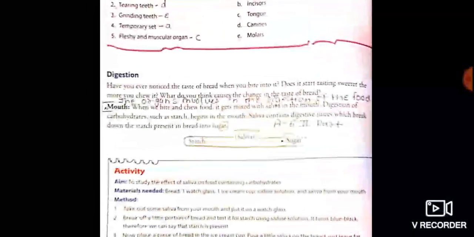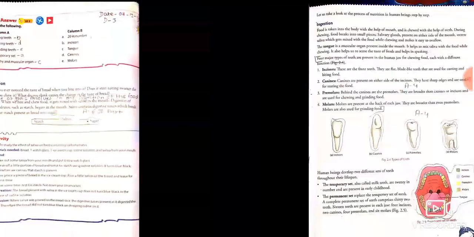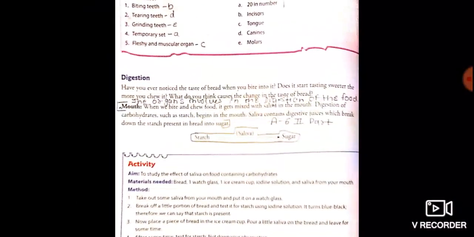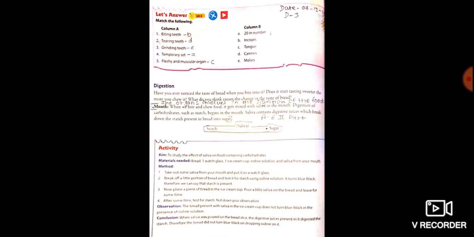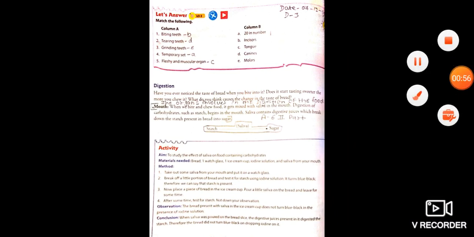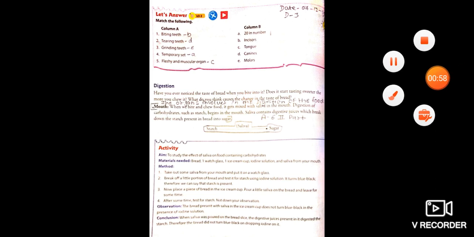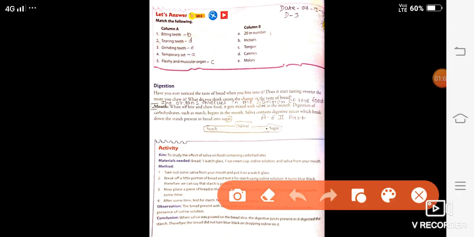Okay, so we will see the answer. You will start from here. First you will write the definition of digestion, then we will start from here. See, this is a long type answer. The organs of digestion, you have to just write this line.